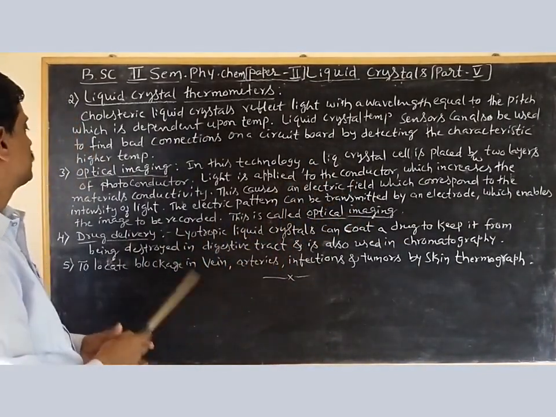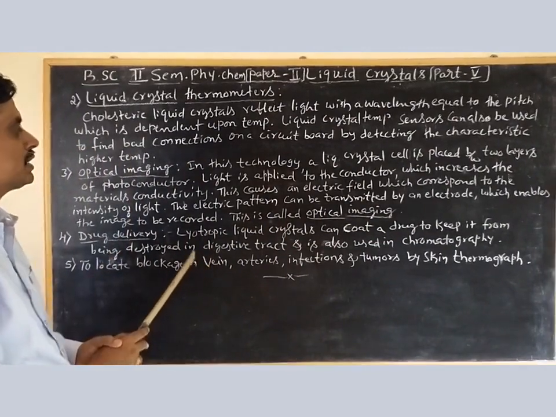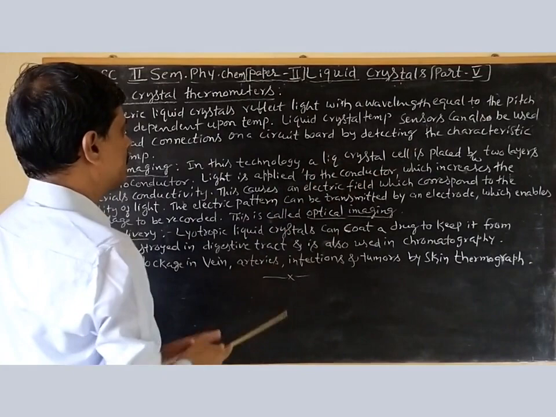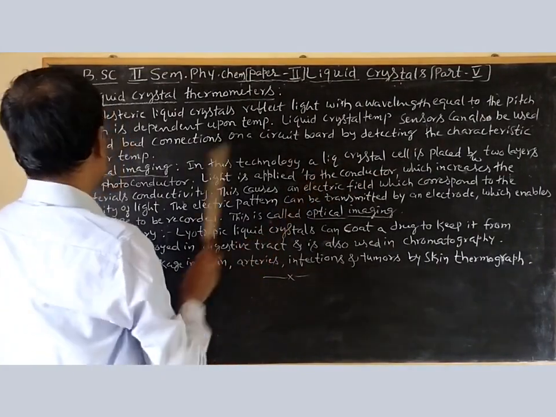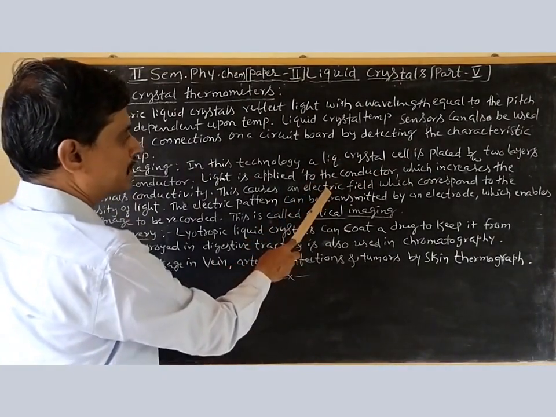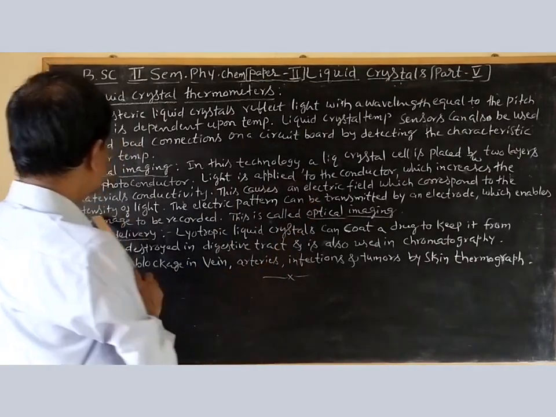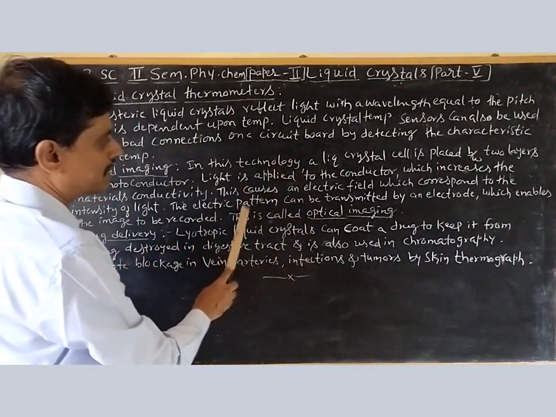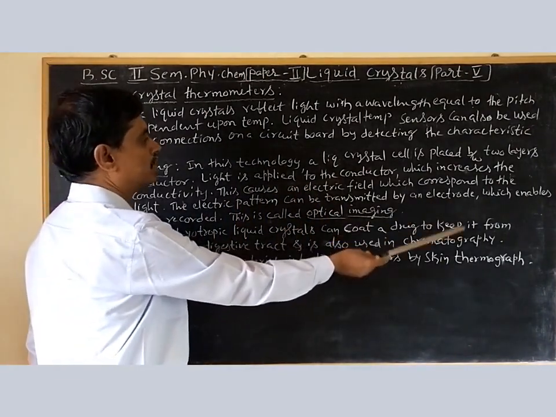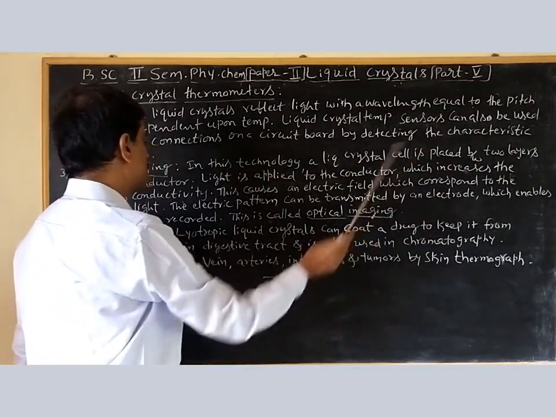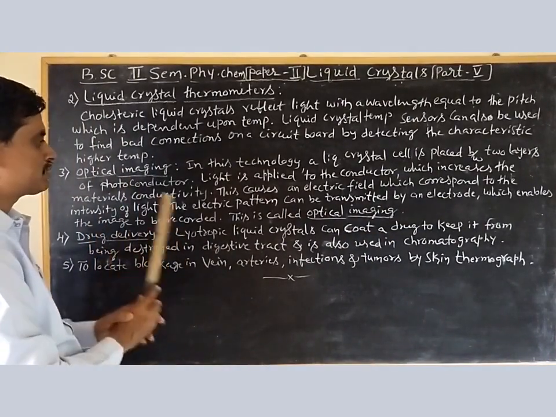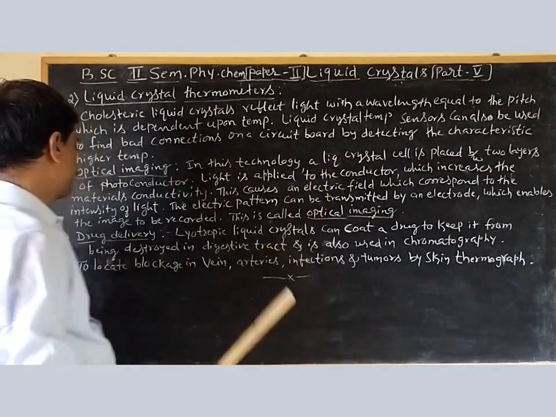That means this photoconductor is taken. In this photoconductor, between the two layers, this liquid crystal cell is applied. Then if an electric field is applied, it corresponds to the intensity of light. This electric pattern is then transmitted to the electrode. By transmitting to the electrode, the image is produced. That image is recorded. This process you can call optical imaging.